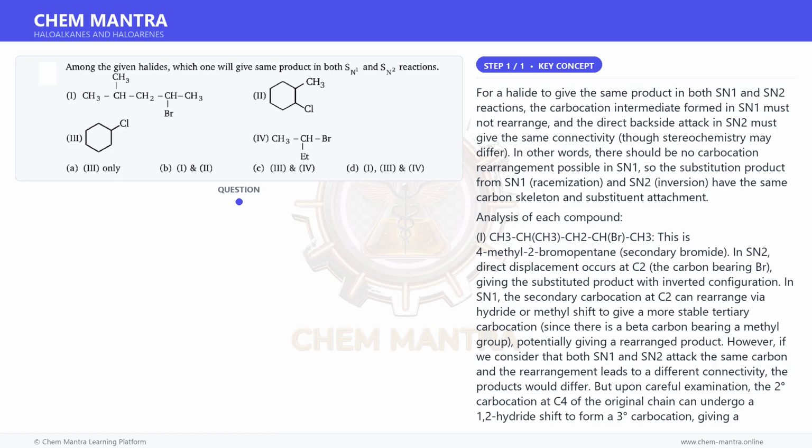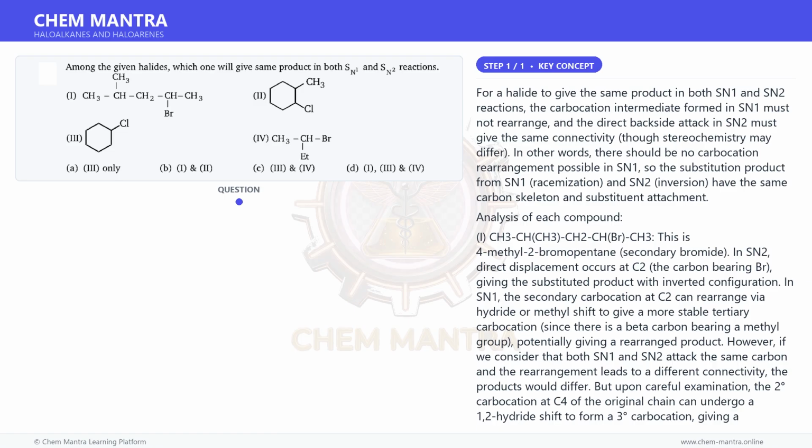But if we consider that the question is asking about the constitutional connectivity, product being the same, not stereochemistry, both give 2-substituted butane. Under this interpretation, 4 gives the same constitutional product in both SN1 and SN2.